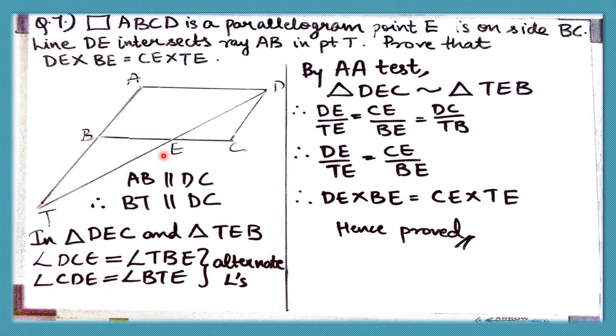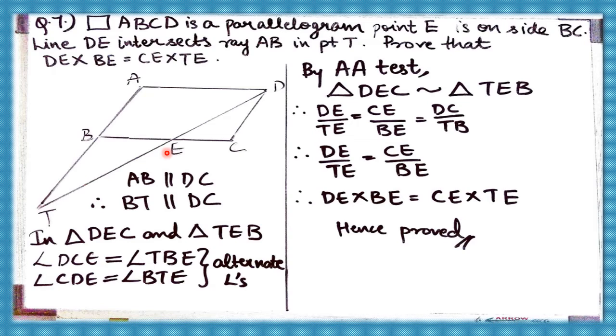So first we observe that AB is parallel to CD, correct? That means BT is also parallel to CD, because BT is an extension of AB. Now why do we need this fact? Let's check. Now in triangle DEC and triangle TEB, here we'll use the concept of alternate angles to prove that these two triangles are similar. So one pair of alternate angles is angle DCE is equal to angle TBE.